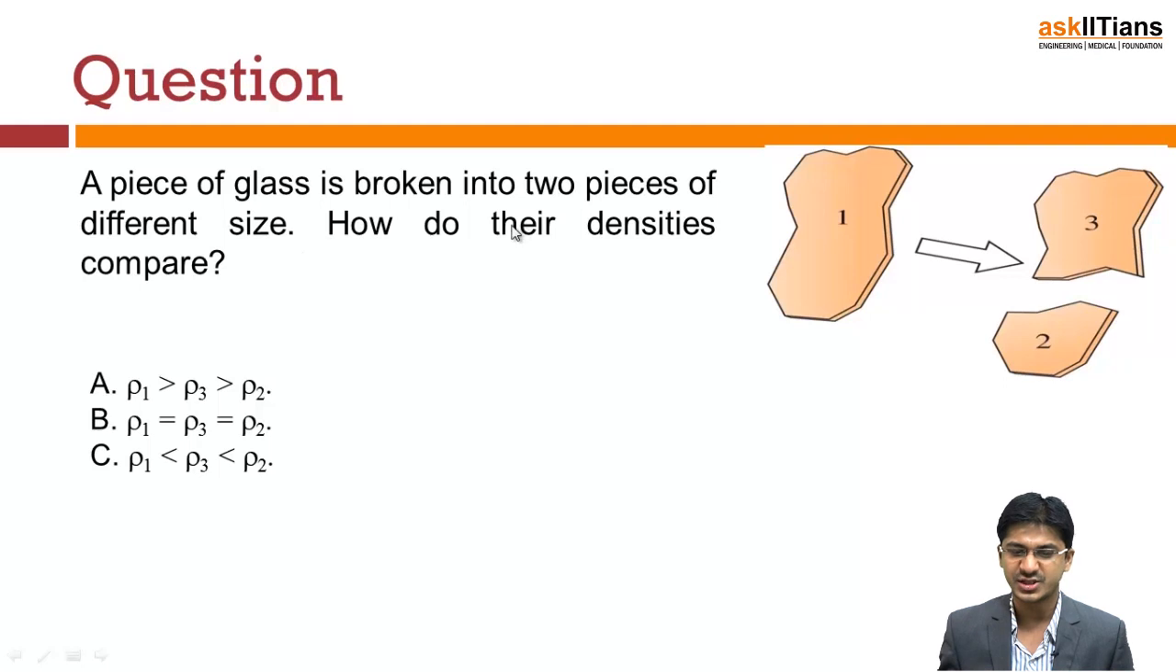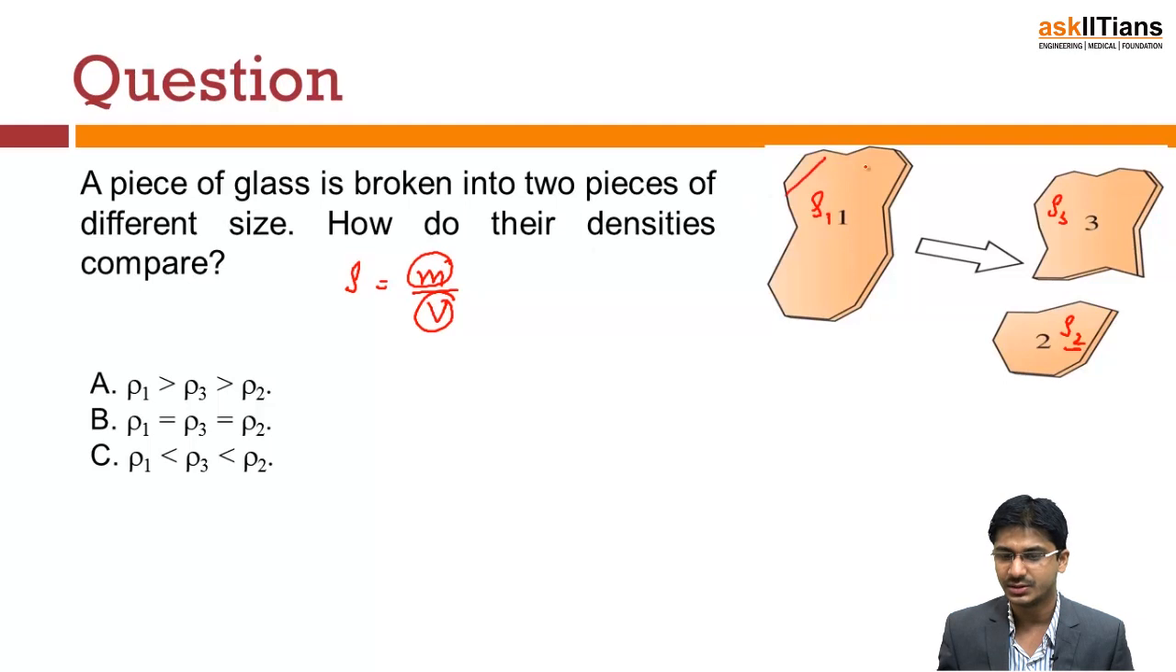Now a piece of glass is broken into two pieces of different sizes. How do their densities compare? If you see here, this one has been given the name rho 1, this is rho 3, this is rho 2. This one has been broken into two pieces, 3 and 2. We have to compare the densities between these three. Now we know what exactly density is. Density is the mass per unit volume, meaning the mass that is present in volume V.